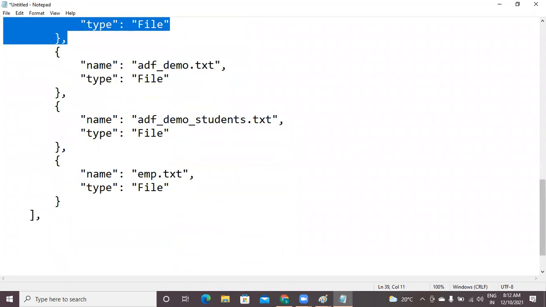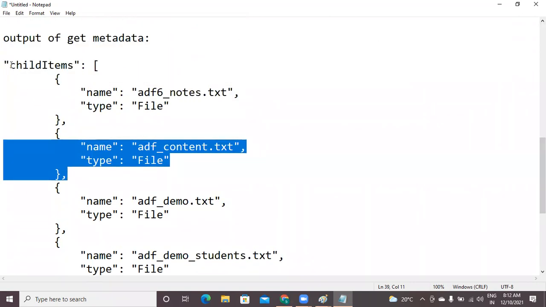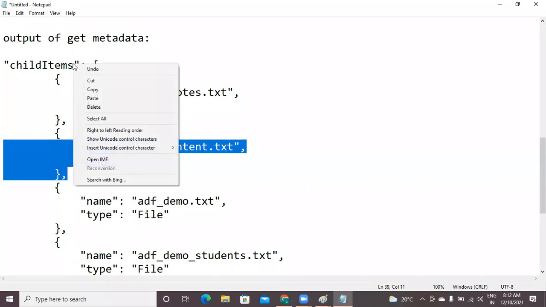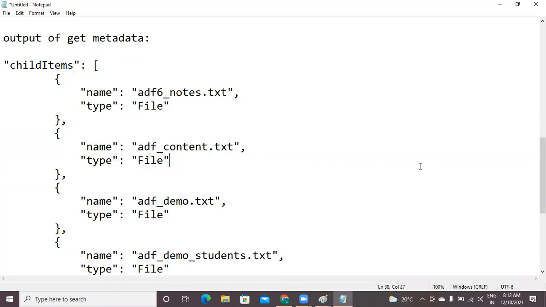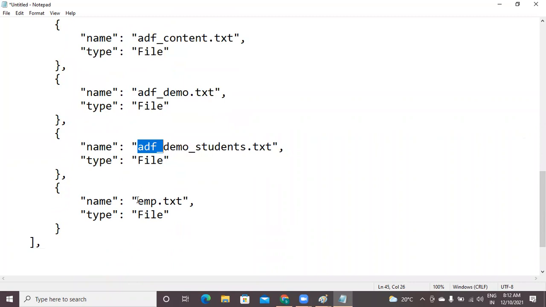Now for this output, I don't want all these things. I want to fetch only child items from this. These child items I want to pass to the next activity. In that activity, I want this file because it is starting with ADF, and this one also starts with ADF. But this file is not starting with ADF.